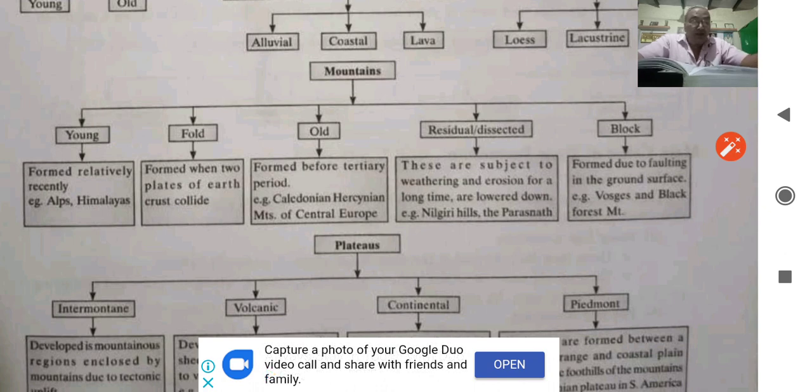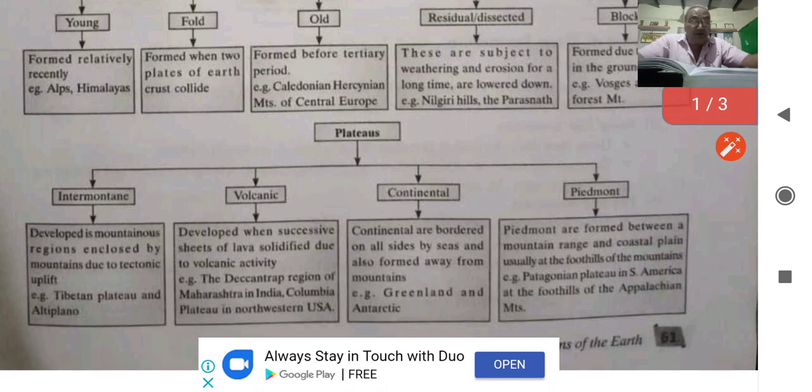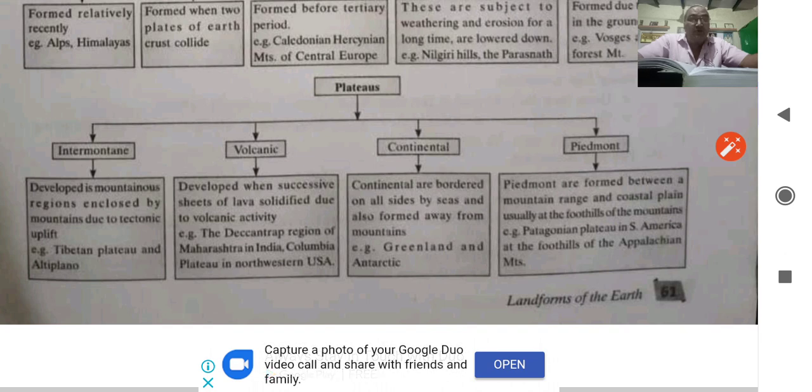Plateaus are further divided, or you can see their definition also. Number one, we have intermountain plateau. Intermountain plateau is the plateau which is surrounded by mountain. Example, we have Tibetan. Volcanic plateau is formed by the volcanic eruption.